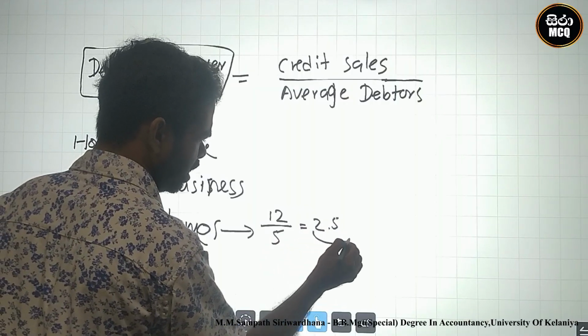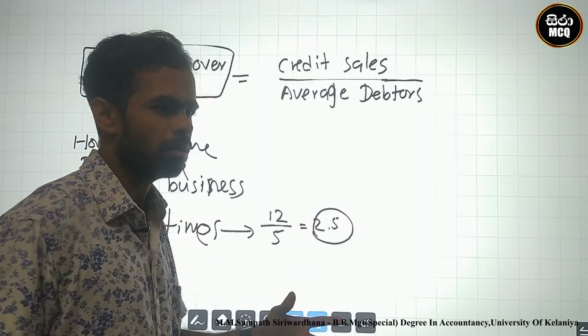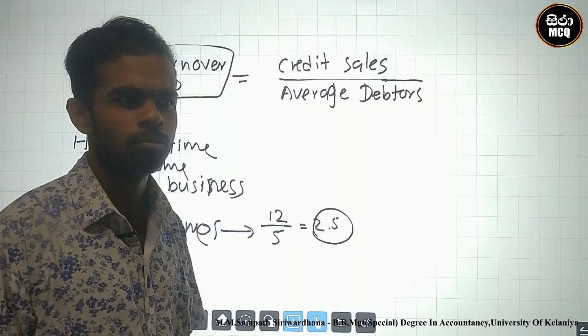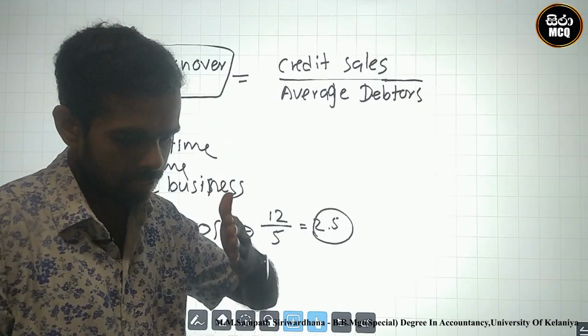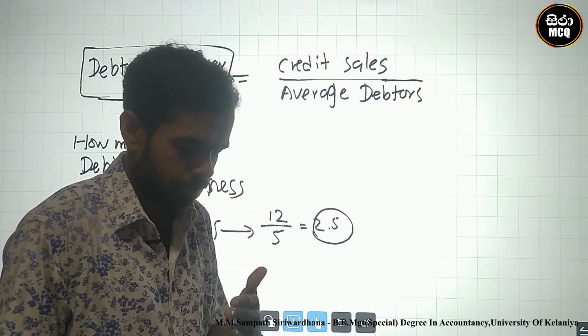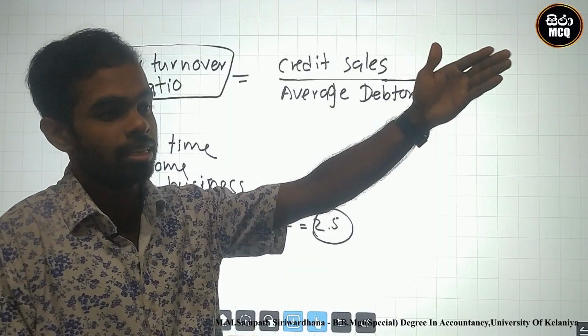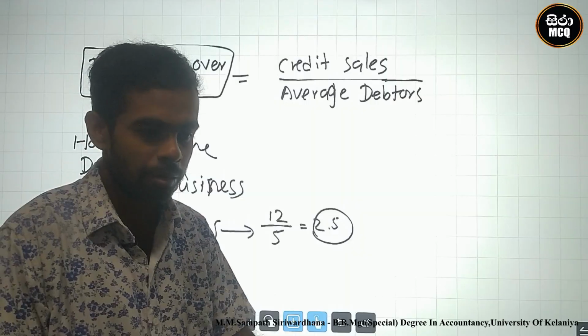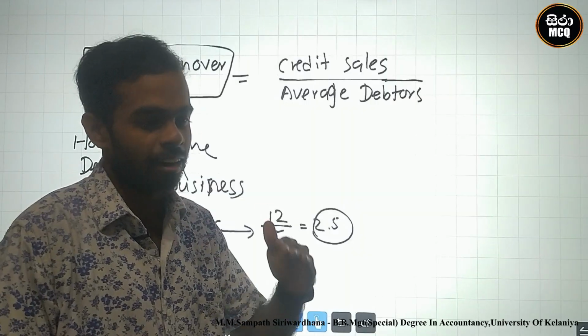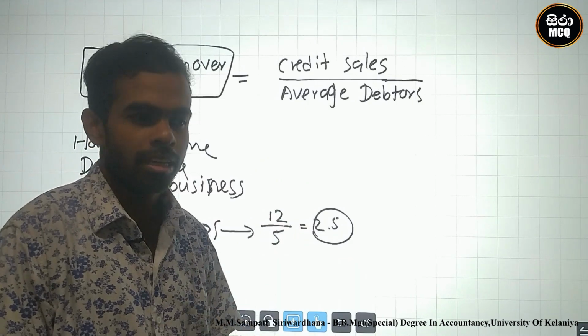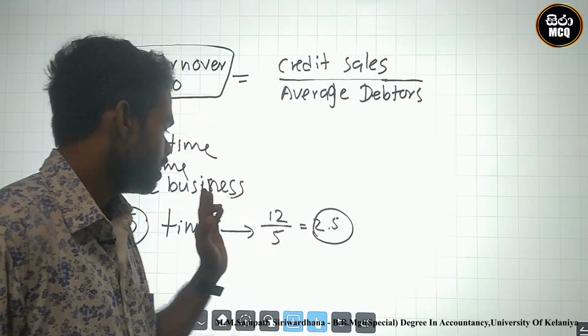After 2 or 3 months he comes to the business to pay cash, therefore their collection is weak.